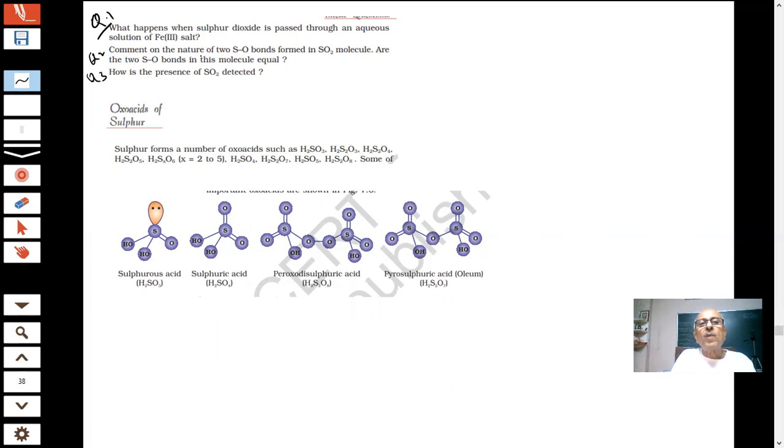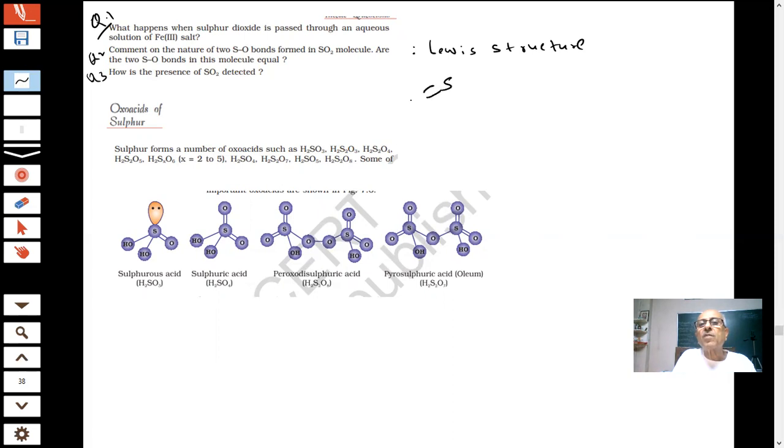Question 2. Comment on the nature of the two SO bonds formed in SO2. So the two SO bonds in SO2 are equal. They have equal bond length because SO2 shows resonance. It is a resonance hybrid of two forms. Once we know how to write the Lewis structure, we can draw it.